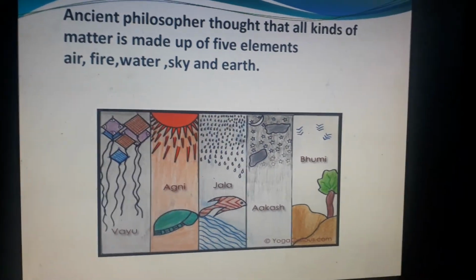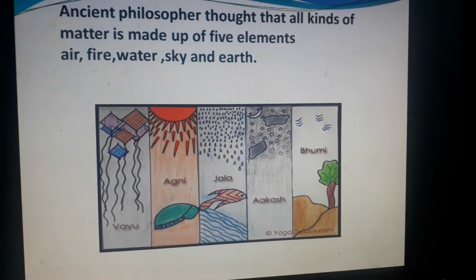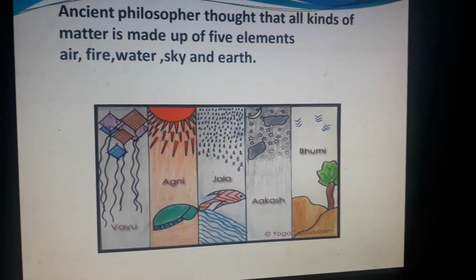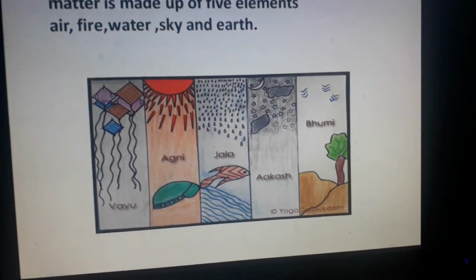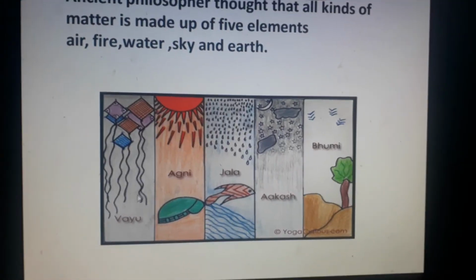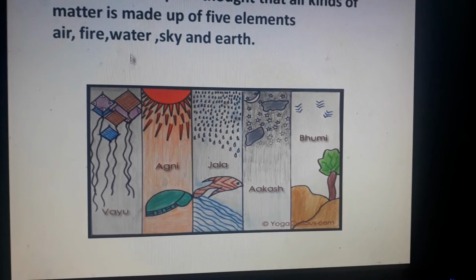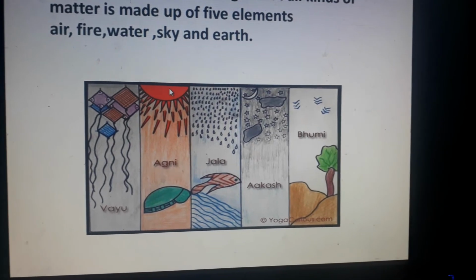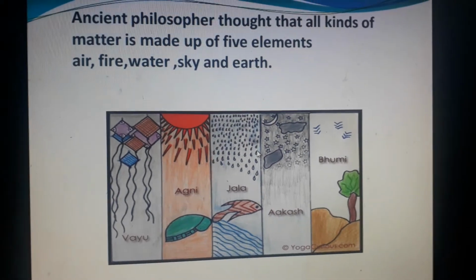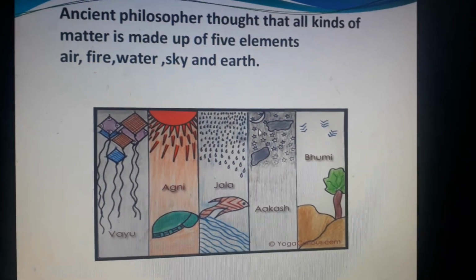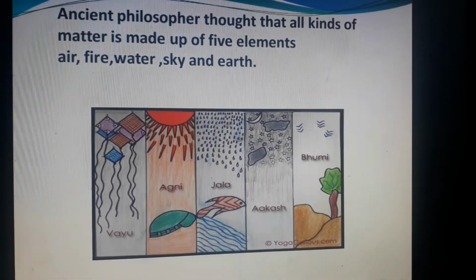Now here, our ancient philosophers also wanted to know what matter is. They thought that matter is made up of 5 kinds of natural elements. So this is air. Air is called Vayu. Then you have fire, called Agni. Then we have water, Jal. Sky, that is Akash, and earth. So these were the 5 elements that ancient philosophers thought constituted all matter.